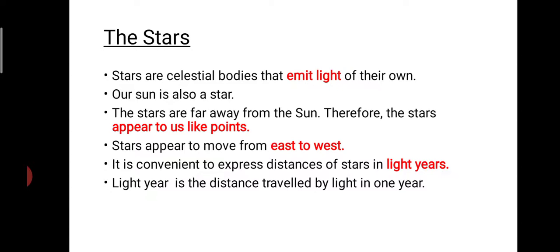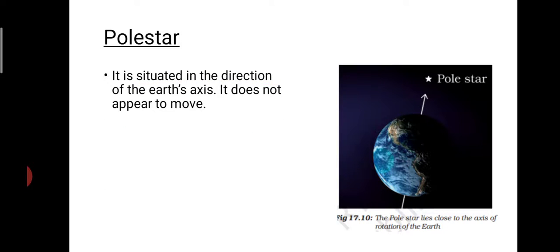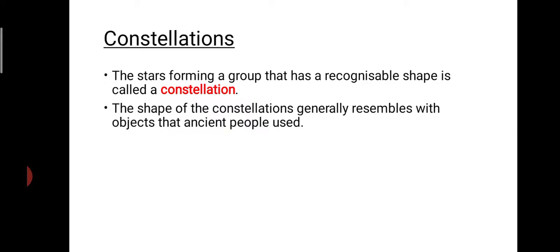We have also learned the direction of the different other planets. Here we are expressing the distance in terms of light years. A light year is the distance traveled by light in 1 year. Pole star is located in the axis of the earth. It does not appear to move. Regarding constellations, a group of stars together form a recognizable shape.